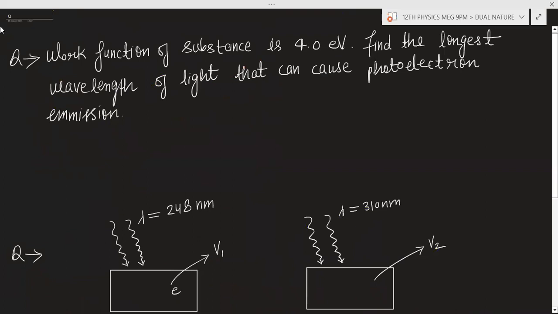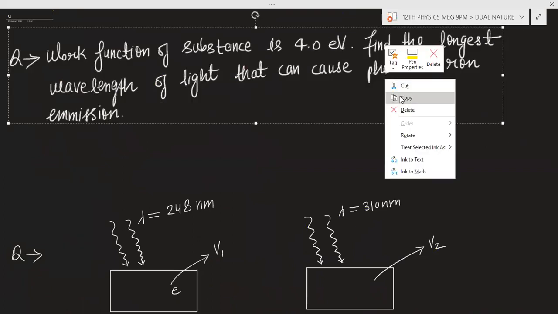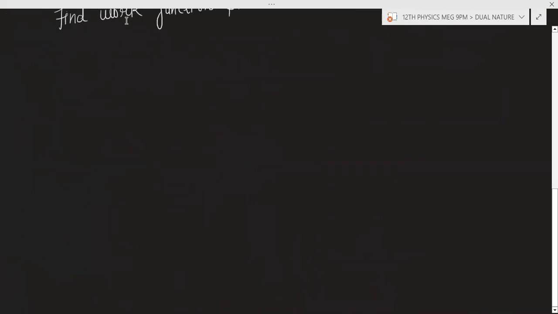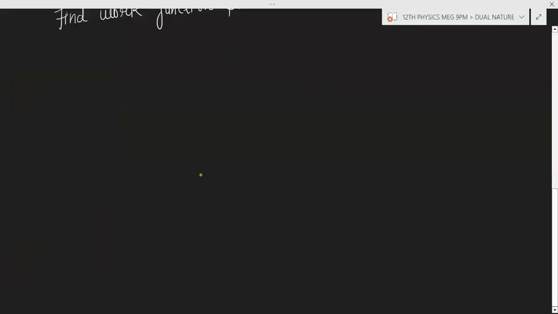Now we will discuss numericals. But before that, I want to tell you something. If you want to calculate the energy of a photon, the energy of a photon is given by E is equal to hc by lambda, or hf.